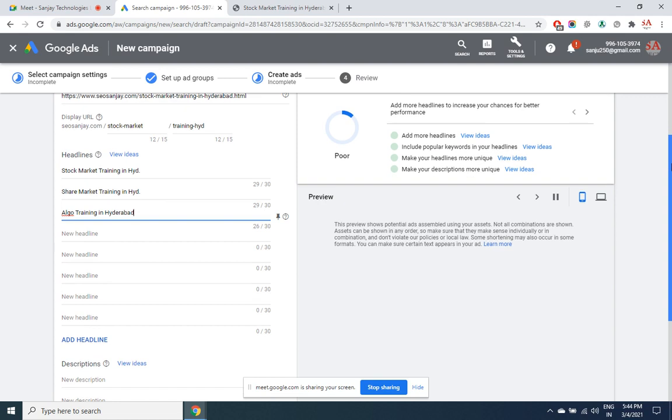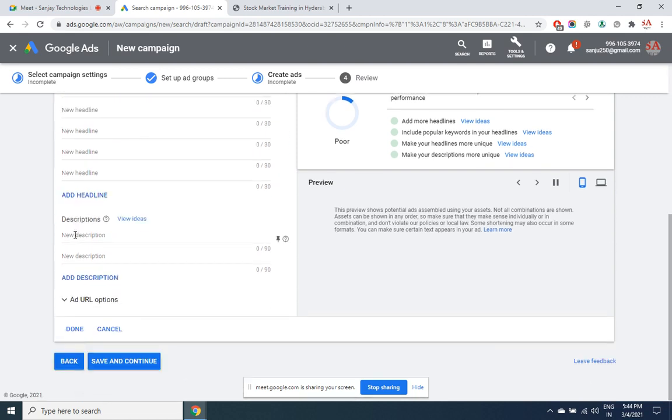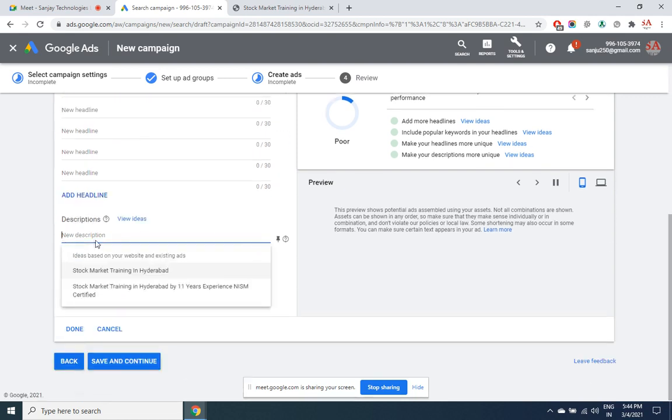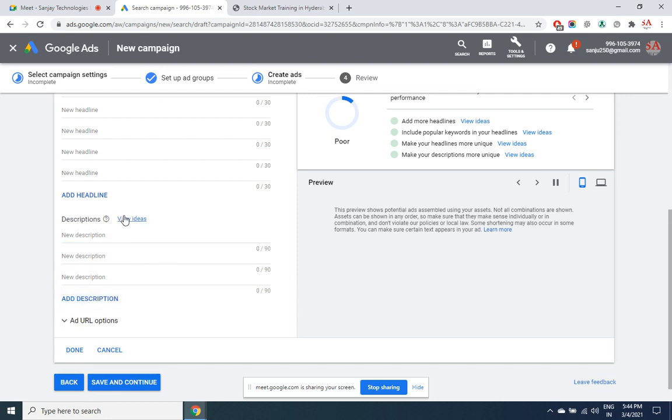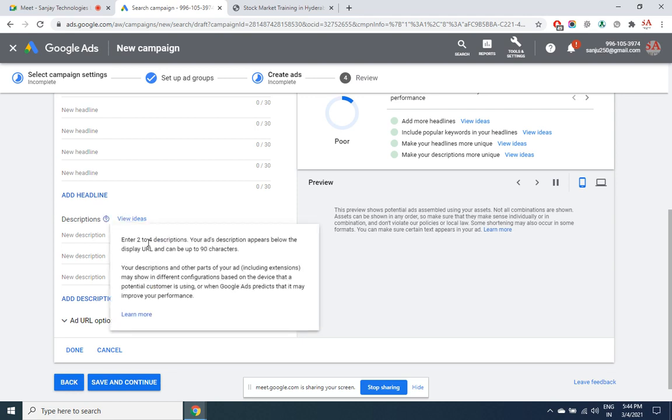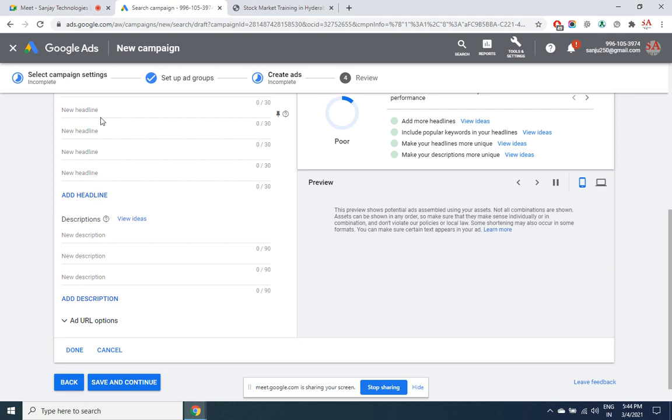For each headline, you need to create an ad description. First will go to the first, second will go to the second description, third will go to the third description, likewise. Here 2 to 4 descriptions have to be given. So there could be a description which may be having different headlines. Different headlines may have a common description. You can add more headlines like this, you can add more descriptions like this. 2 to 4 is suggestible, so minimum 2 descriptions you need to give.